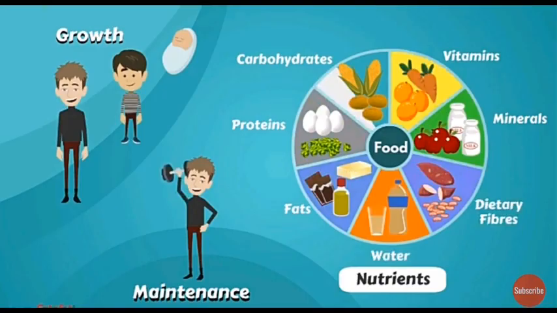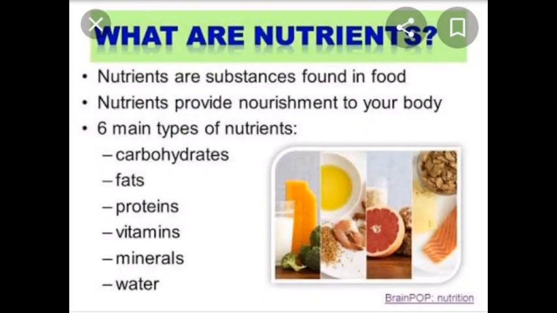Next, the question arises, what are the nutrients? Basically, nutrients are the substances which are found in the food that we eat. Nutrients provide nourishment to our body and help in the proper functioning of the body. What are the different nutrients? Carbohydrates, proteins, fats, vitamins, minerals, and water.